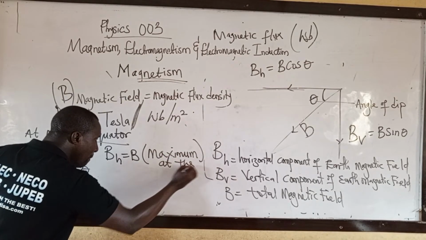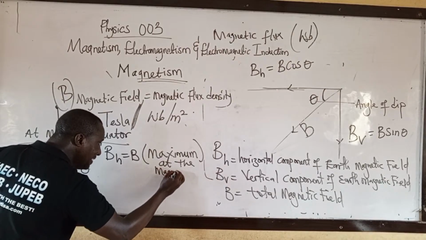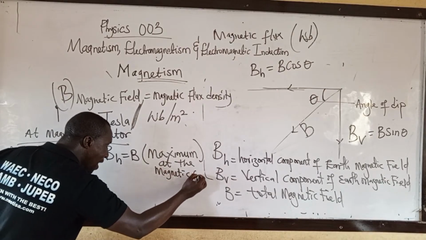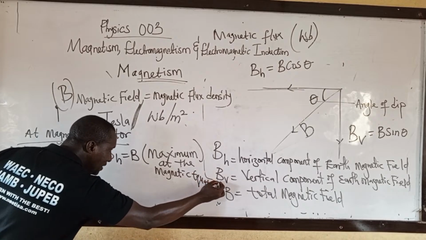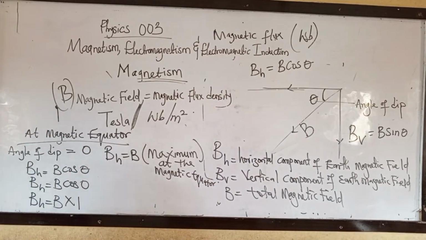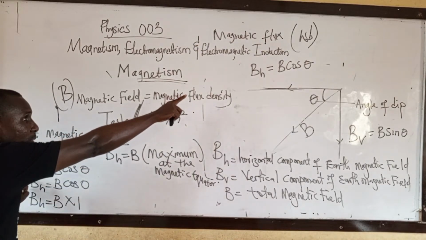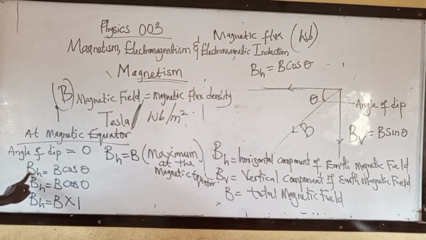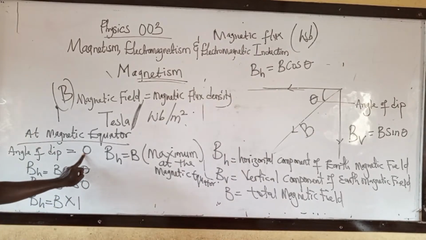at the magnetic equator. Write it down, so that in less than 1 minute you can call it a day. Take note, at magnetic equator, angle of D equal to 0. Then for horizontal component, we have BH equal to B cos theta. At the equator, theta is 0. D is 0.